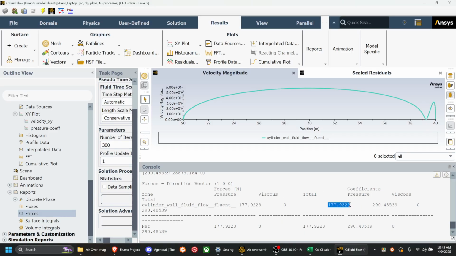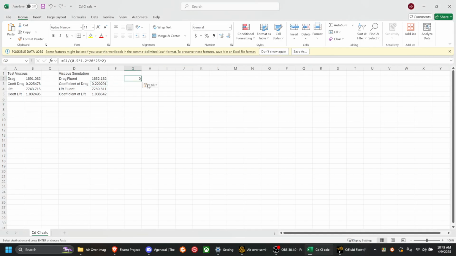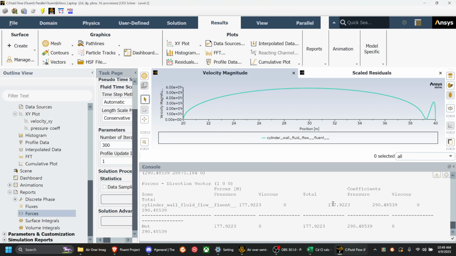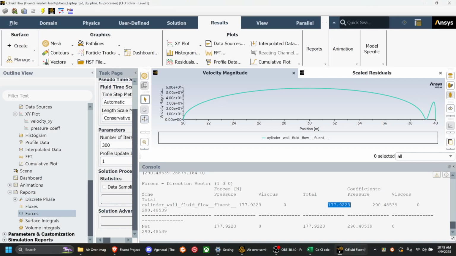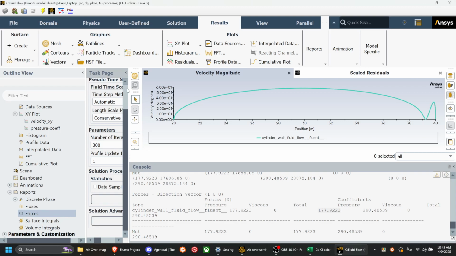A lot less drag. I think we have only the pressure drag, which is why we have so little drag.